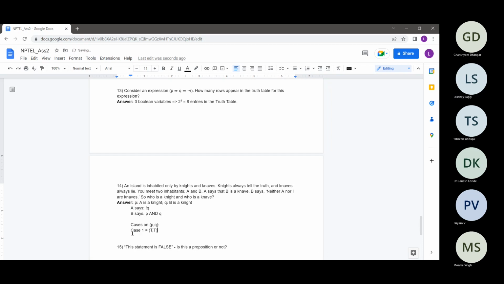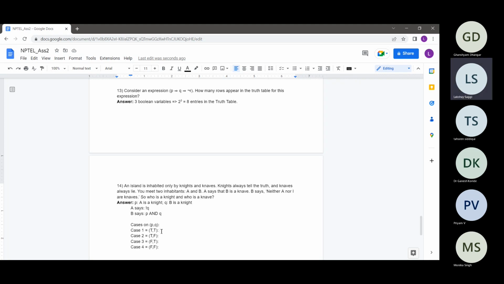Case one is true, true. So both statements P and Q are true, meaning A is a knight as well as B is a knight. Maybe I'll first write down all the cases so that we don't have to come back to that again. Case two, case three, case four: false, false. These are the four cases which might be happening. So we need to find which of these four cases can actually occur.